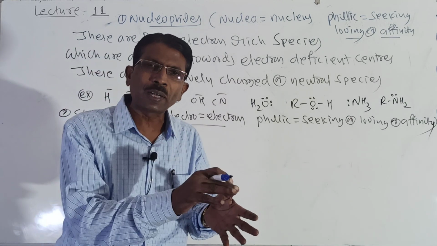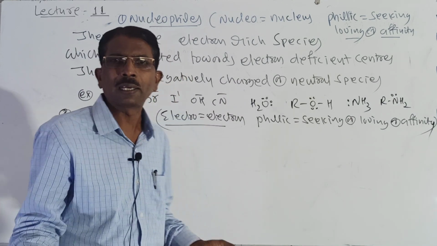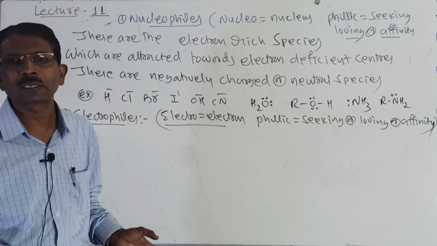Nucleophile attacks the electrophile and electrophile attacks the nucleophile. Then only the organic reaction takes place.